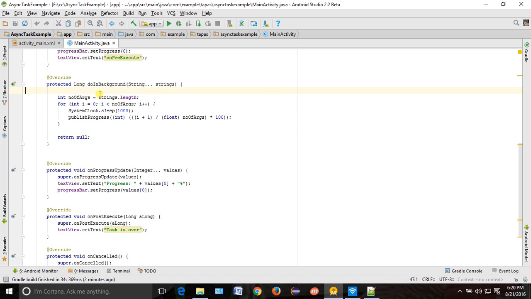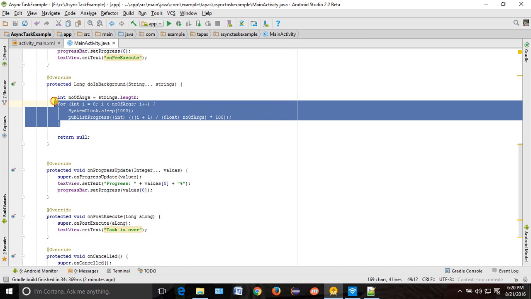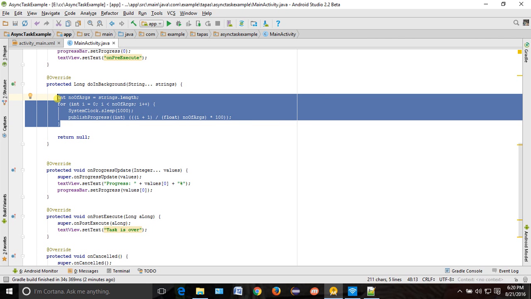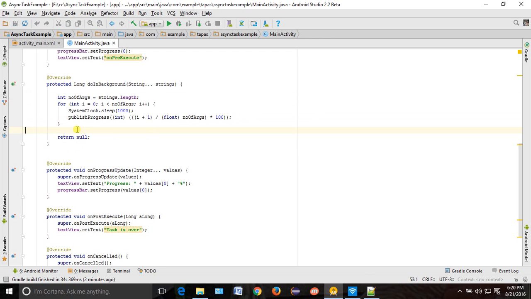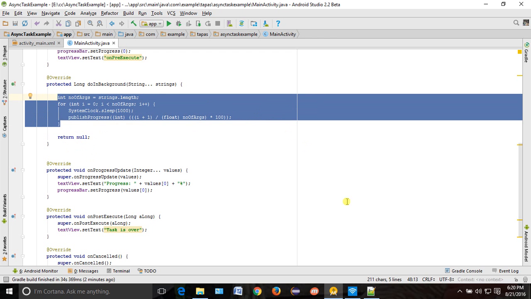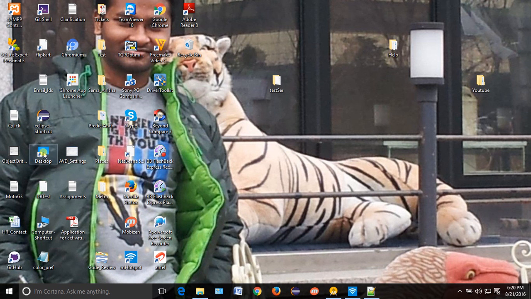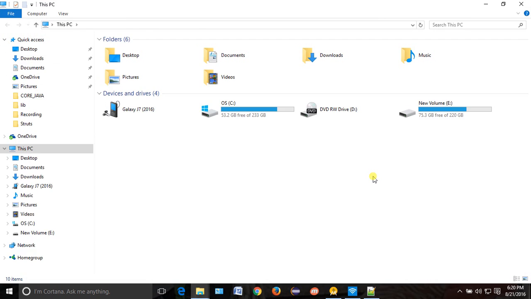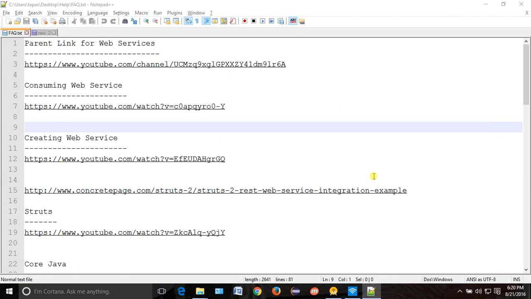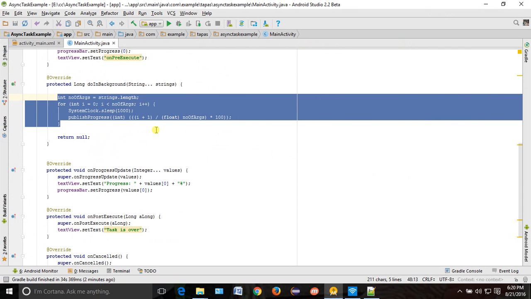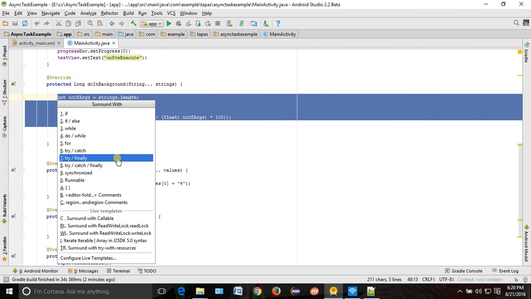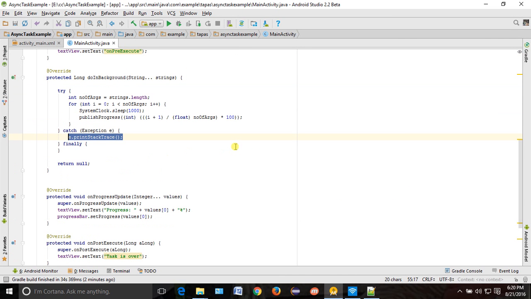So how to do the exception handling here? We will write try catch. Here we can select the code and press alt insert to make it try catch. Alt insert or... what was the shortcut? Do you remember? Control alt T, correct. You're right. Okay, alt control T. You want to put it inside try catch only, so we should always do this.